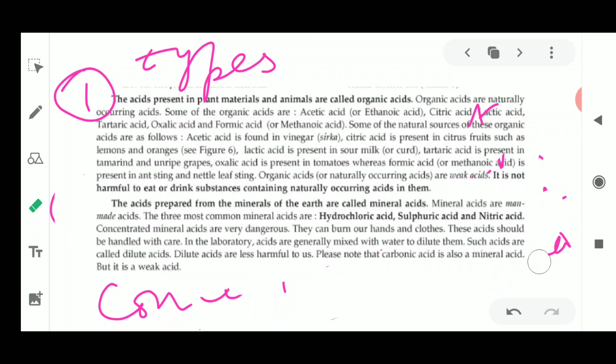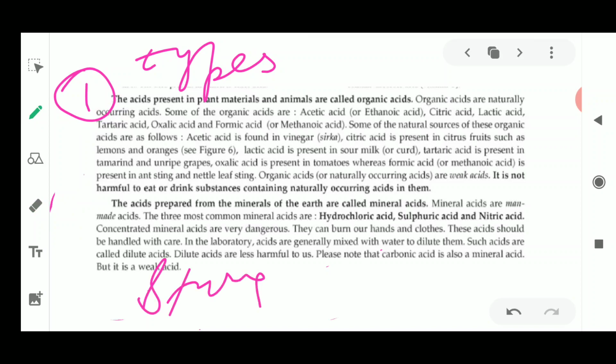And according to dilution, the concentrated acid could become a weak acid. Okay, concentrated acids are always very dangerous as they are very much harmful. They are very strong acids. Okay, strong acids. Concentrated acids are very strong acids. Then weak acids means they are the dilute acids.